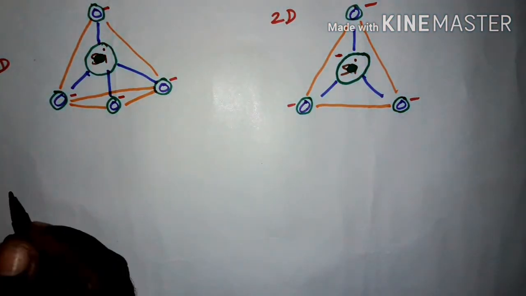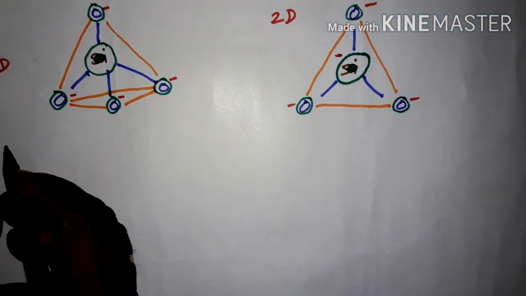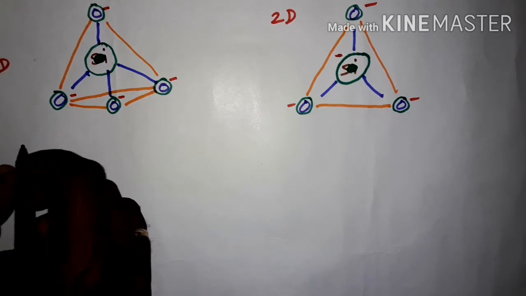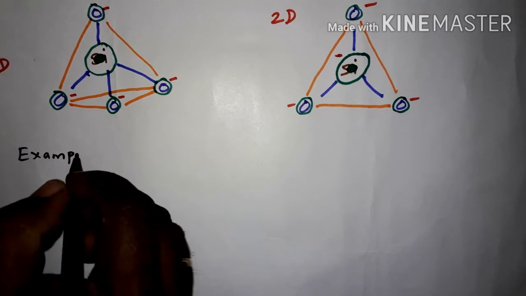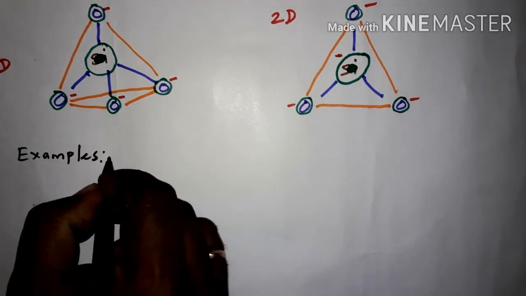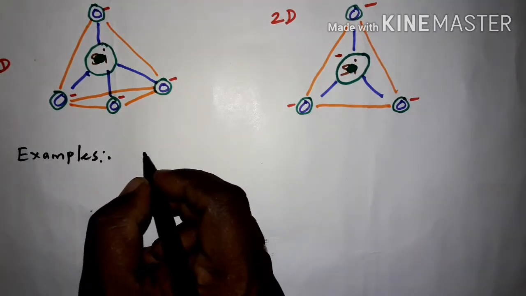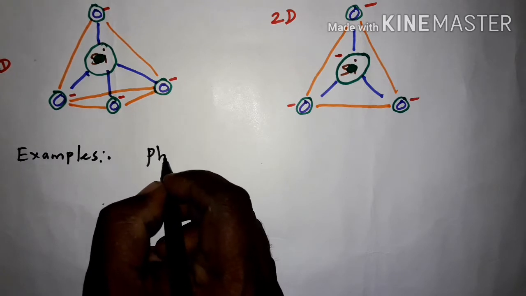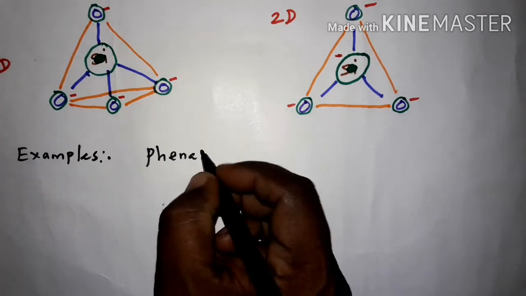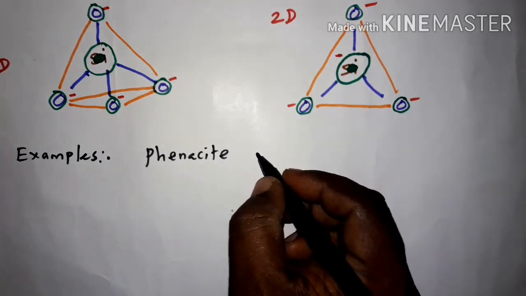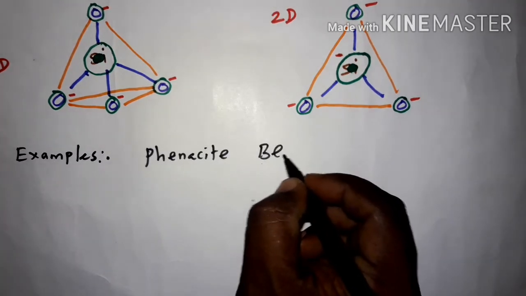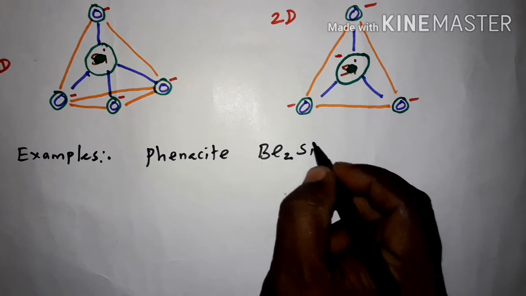Before going to the other type, now the examples of orthosilicates. First example is phenacite. The formula of phenacite is Be2SiO4.